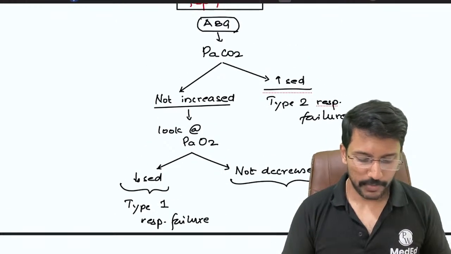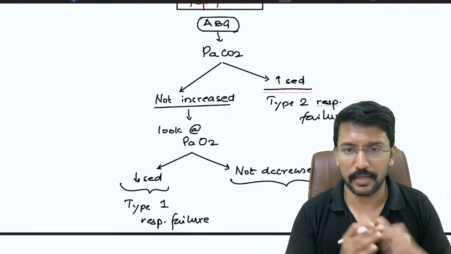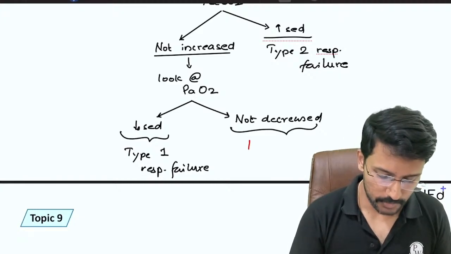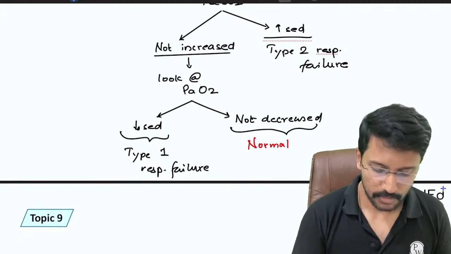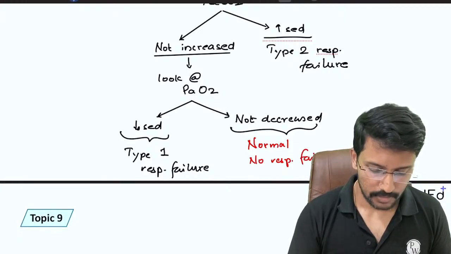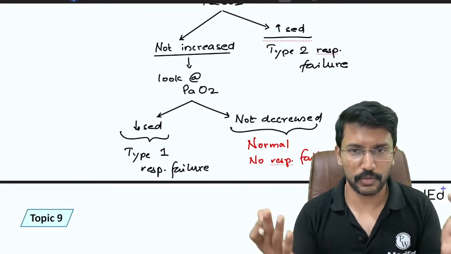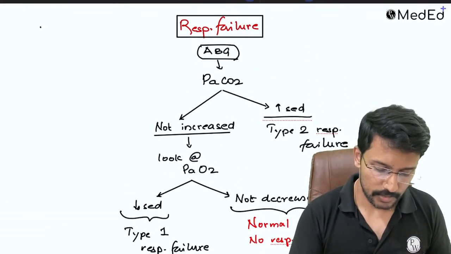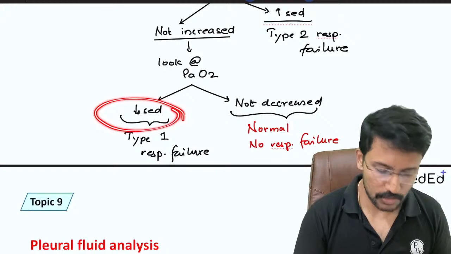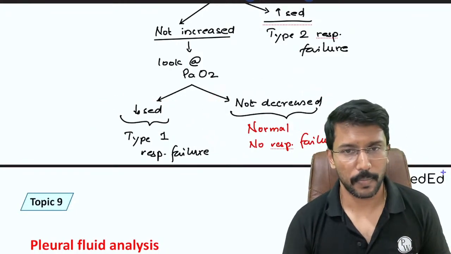So if I have a patient where in the ABG, PaCO2 is not increased, PaO2 is not decreased, then what kind of respiratory failure is it? There is no respiratory failure. This is a normal ABG, right? See, there are only two functions of the respiratory system that we are talking about. One, oxygenation, second, carbon dioxide clearance. So when carbon dioxide is not increased, carbon dioxide clearance is not affected, right? When oxygen is not decreased, that means oxygenation is also not affected. So that is normalcy, right?